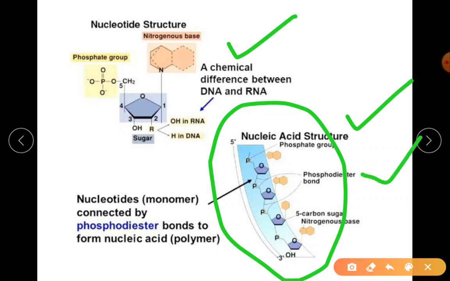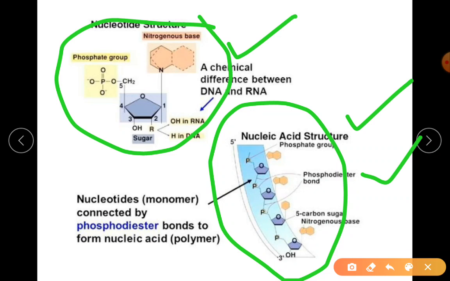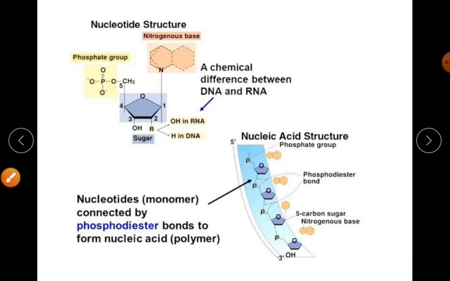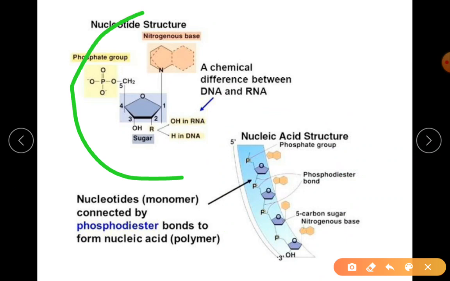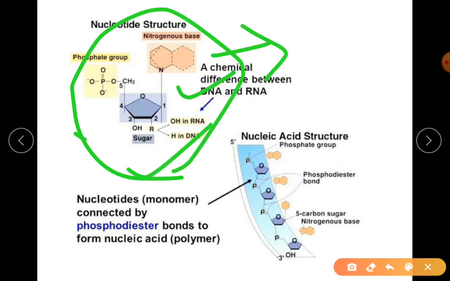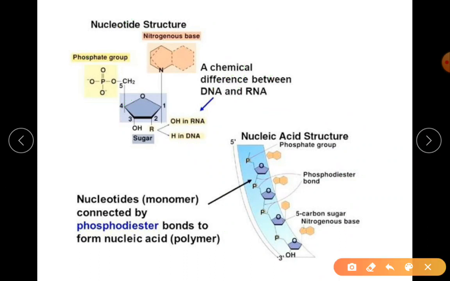Compare it: a nucleotide is a unit of nucleic acid. Remember, a nucleotide is a unit of nucleic acid. This is one component, and in that component again there are subcomponents. So you can say nucleotides are monomers, so nucleic acid is a polymer.